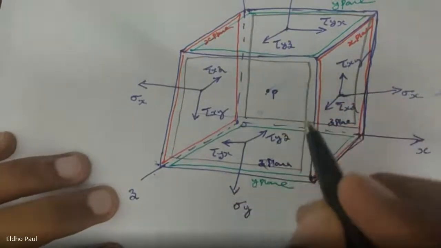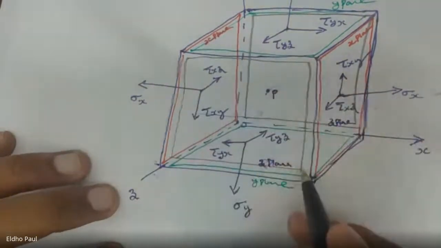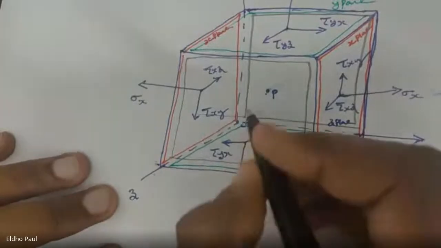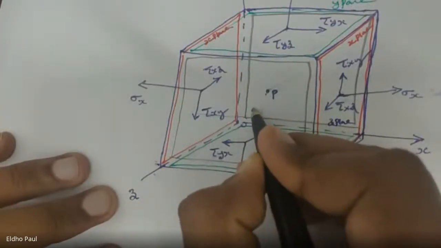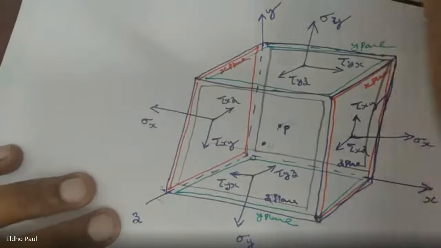And for this plane, the front z plane, what about z plane? This is the z plane.